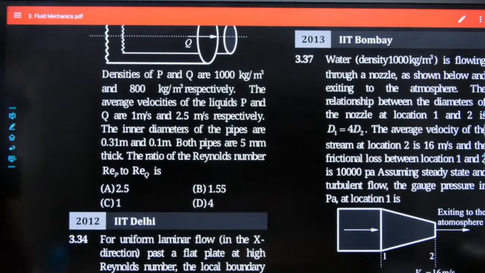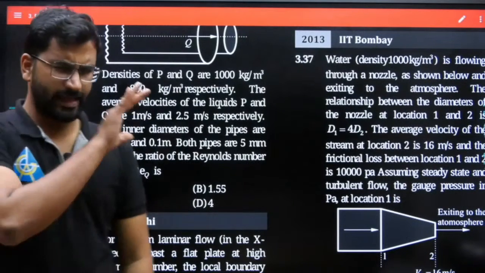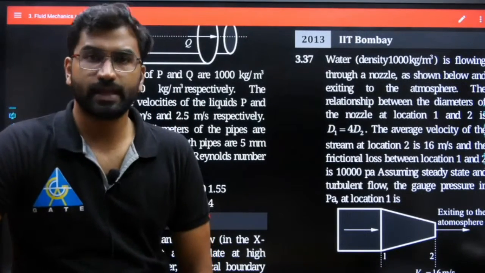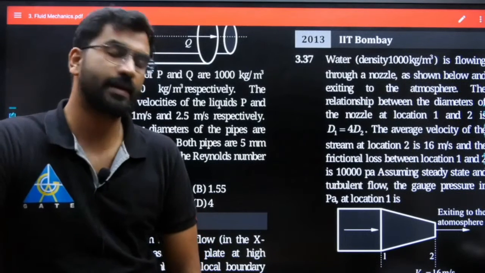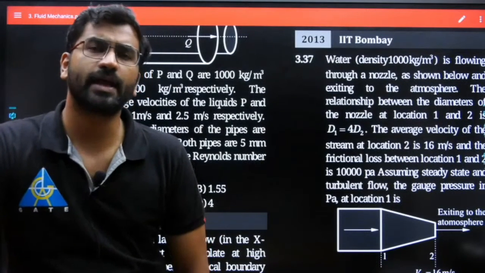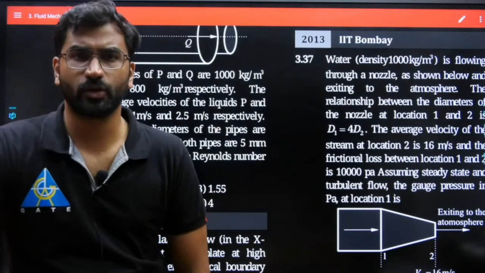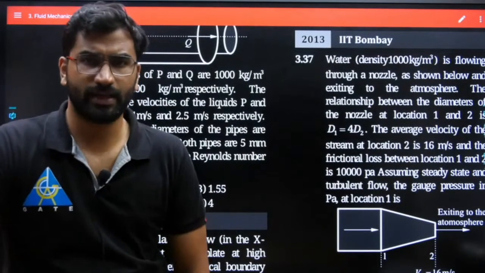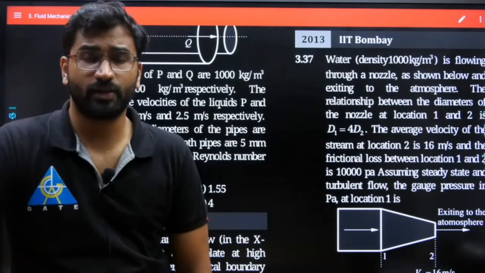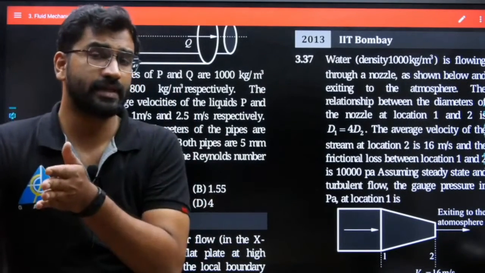So the same way you have 2 or 3 questions in GATE on the same topic and the same concept. There are also questions from heat transfer, where they ask you to find the equivalent diameter for an annulus. We have written the annulus equation, and also the equation for pressure drop.